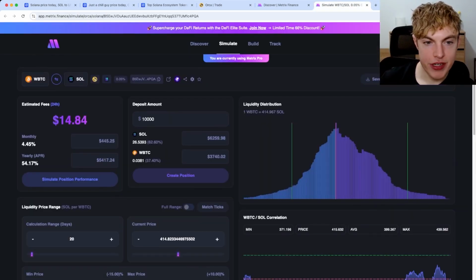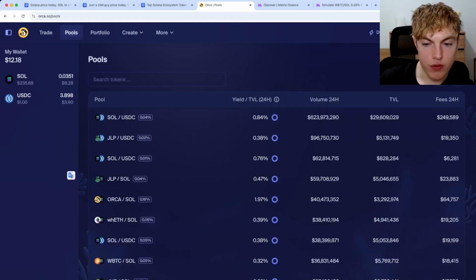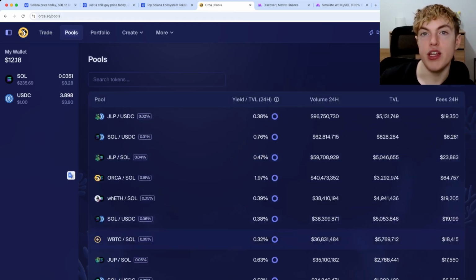Now back to this position. So if this is a liquidity pool you wanted to potentially get into, you could go ahead, save it to your portfolio in the top right, then head on over to the build section to check it out. And if you want to get into it, you can go over to Orca, go to the pool section and search for it. You can search for the position wrapped Bitcoin to SOL and deploy your capital.